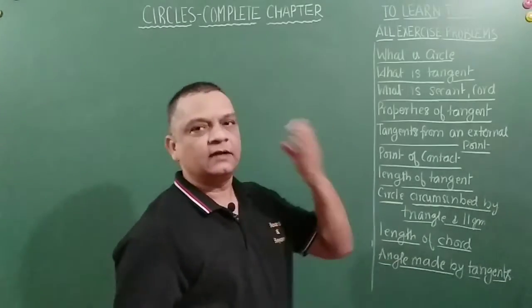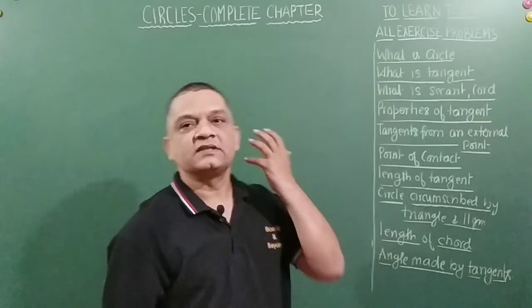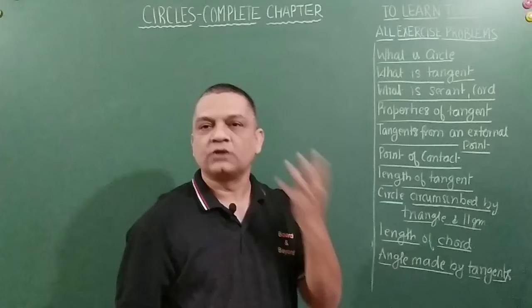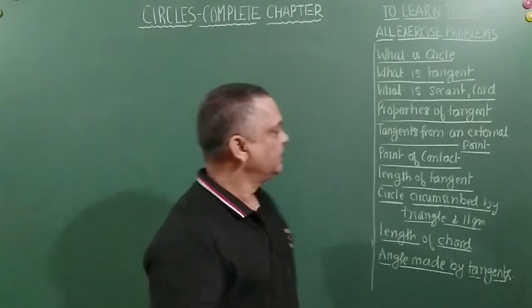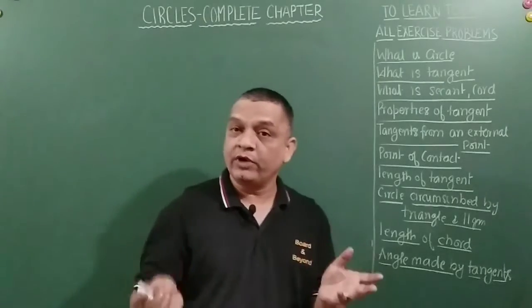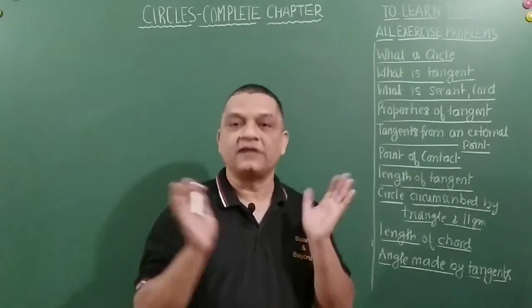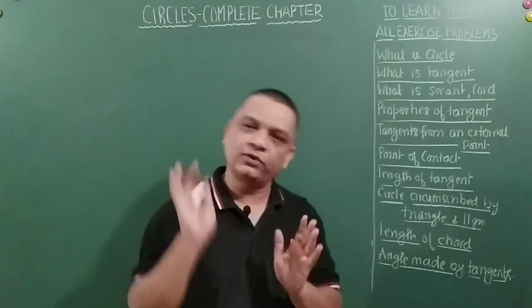We will understand what is a circle, that is one thing. We will understand what is a tangent to a circle, what is a secant, what is a chord, and the properties of a tangent. Tangents from an external point, that means multiple tangents from an external point. We will understand that only two tangents are possible from an external point to a circle.